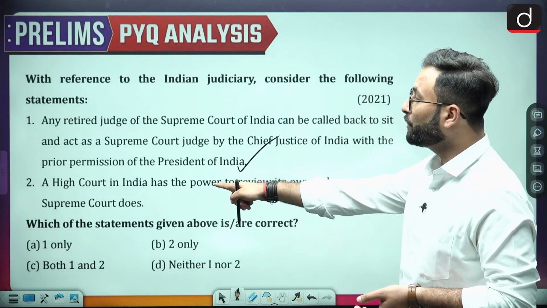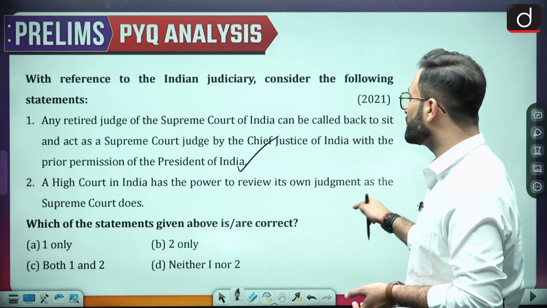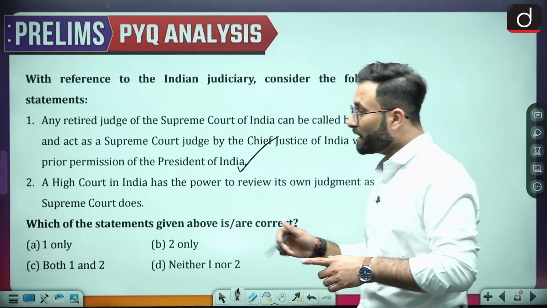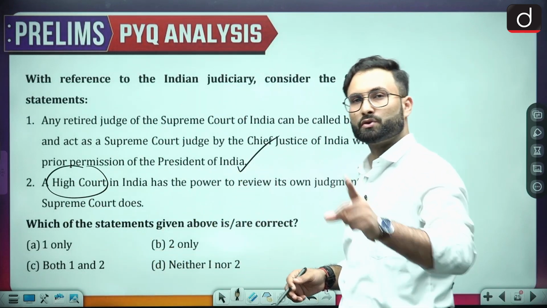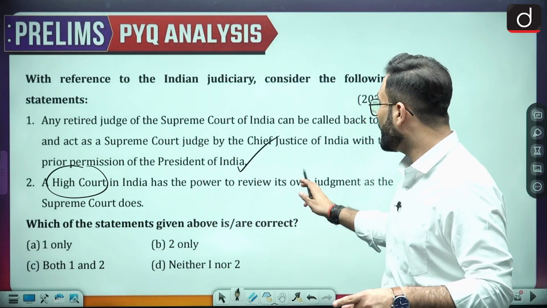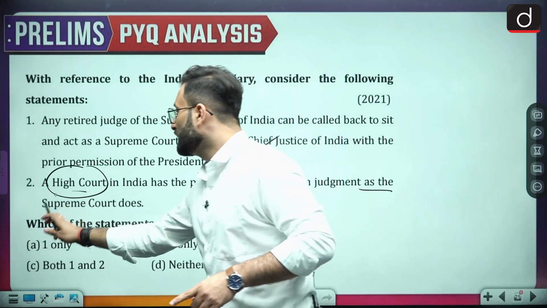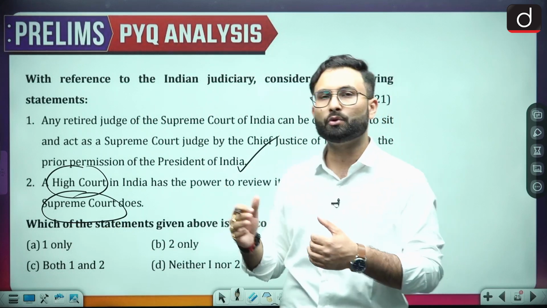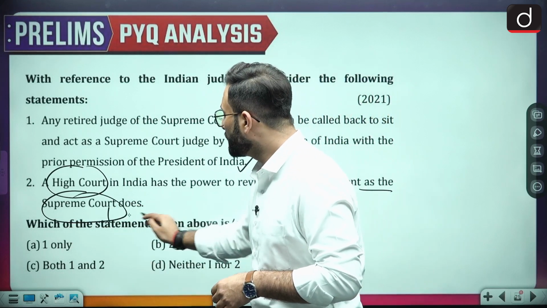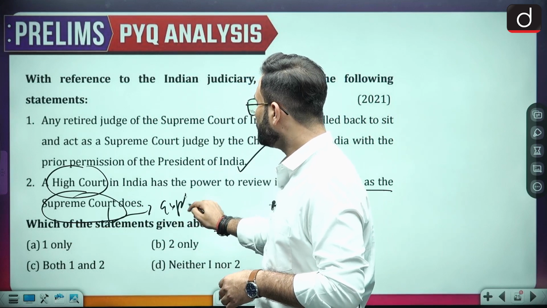Okay, a High Court in India has the power to review its own judgment as the Supreme Court does. Now they are saying that High Court has the power. That is right. High Court has the power to review its own judgment, but they are saying that as the Supreme Court does. Now, when we talk about High Court and Supreme Court, the power to review its own judgment in Supreme Court is explicit.